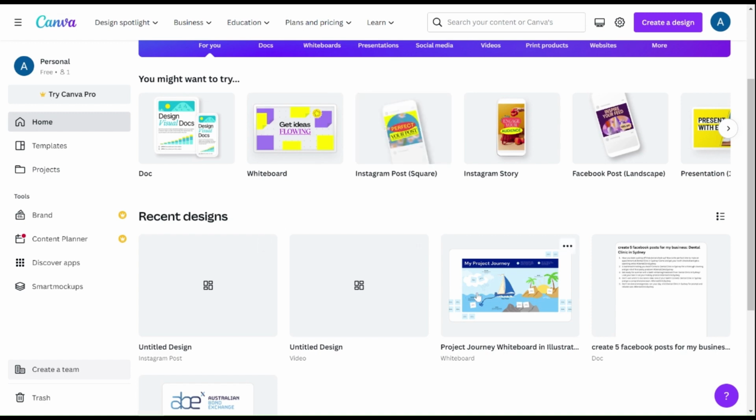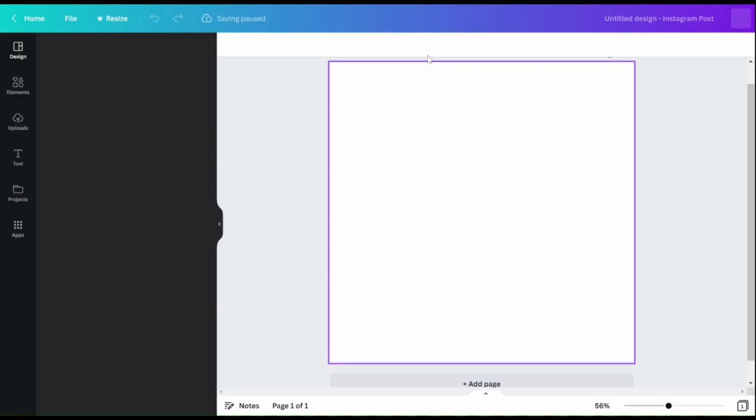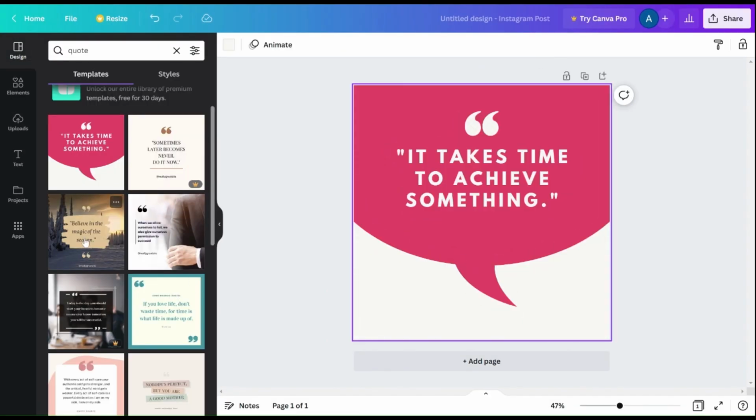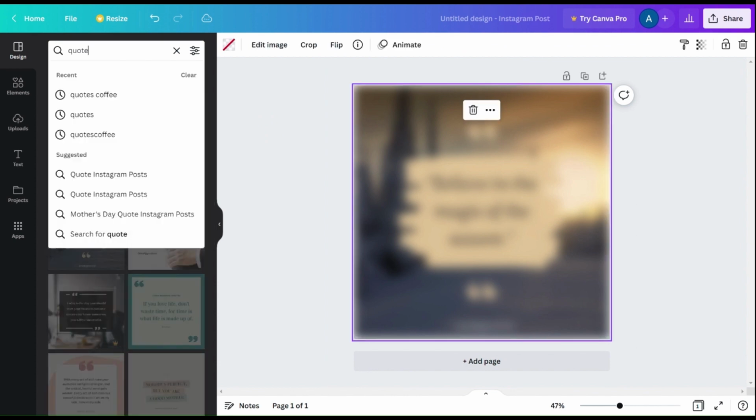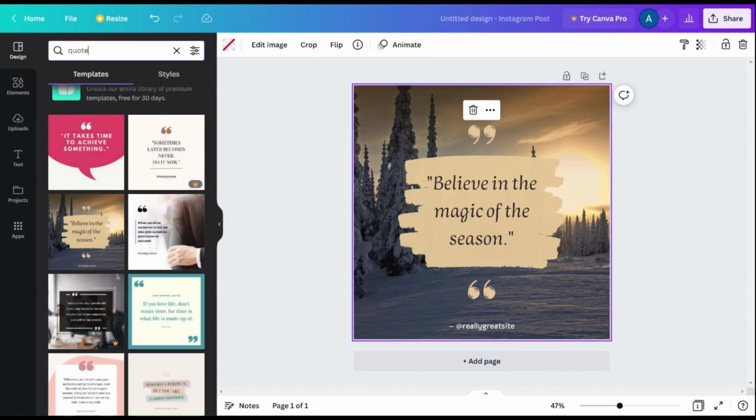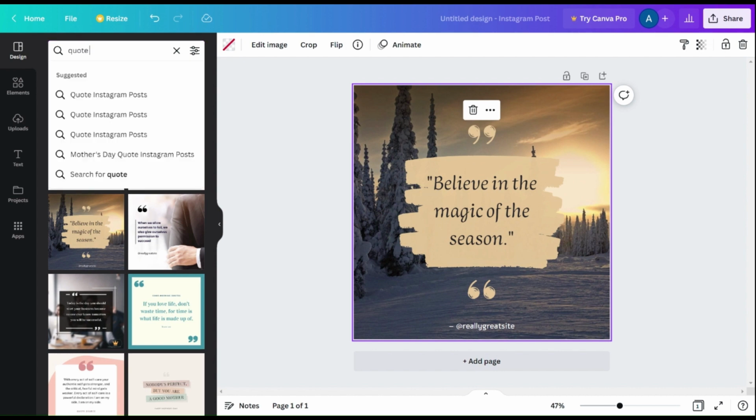Okay, so now we're going to go ahead and create a post, and we'll start off with selecting the square Instagram post. Let's see if there's any quotes related to coffee or some kind of coffee image.